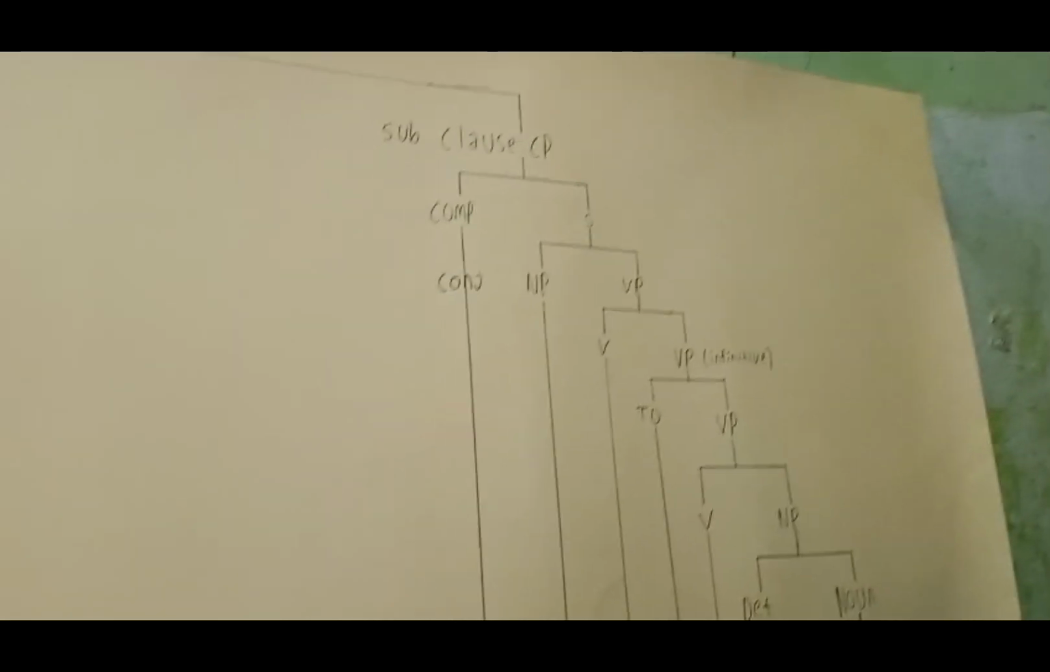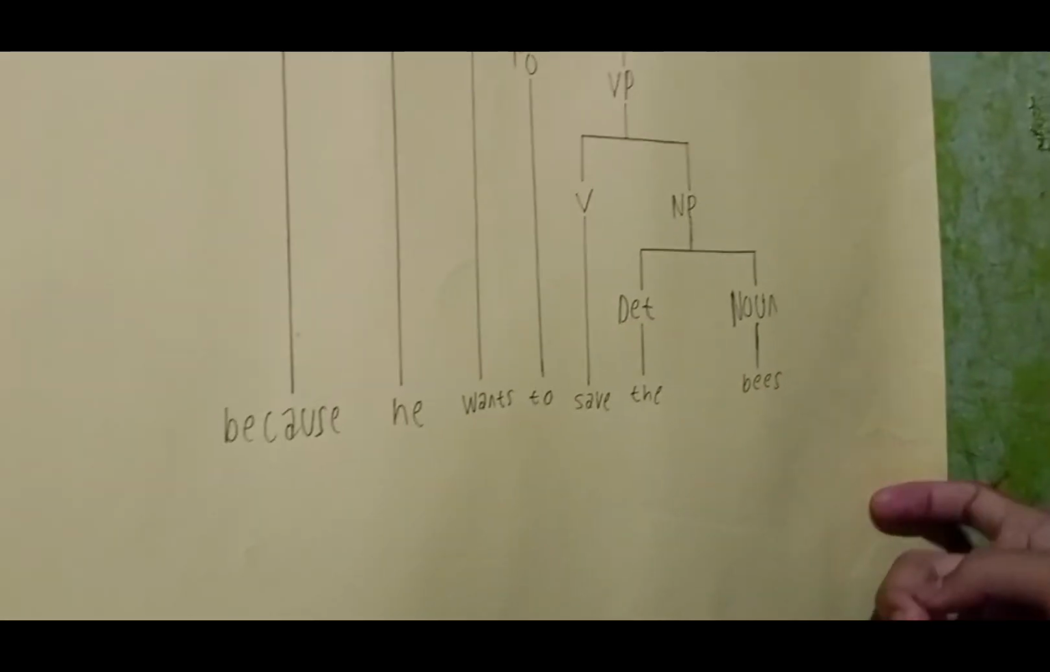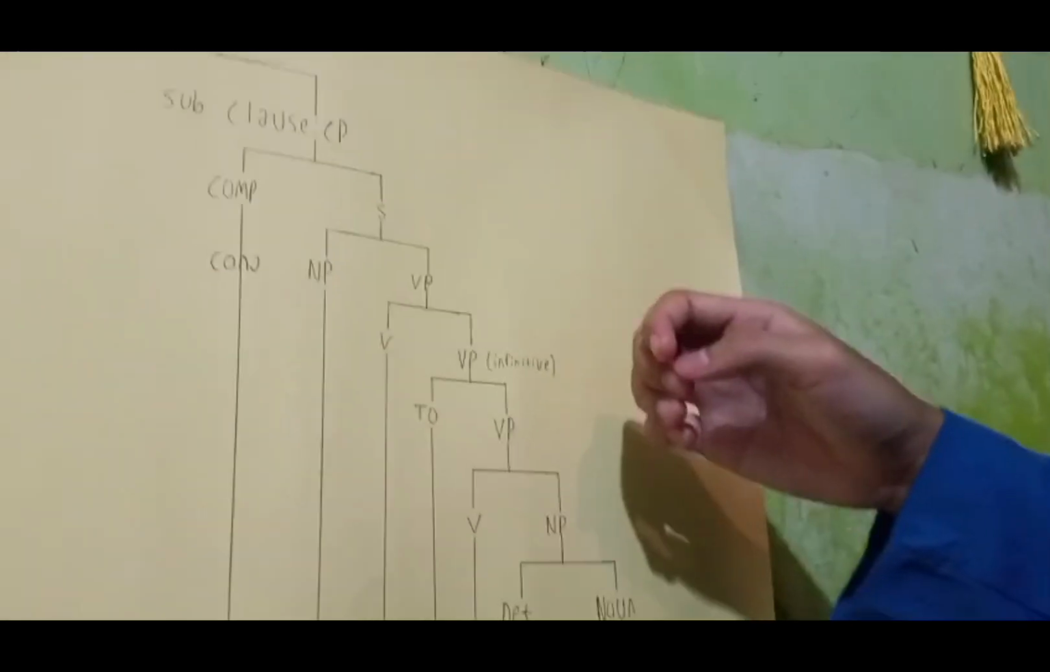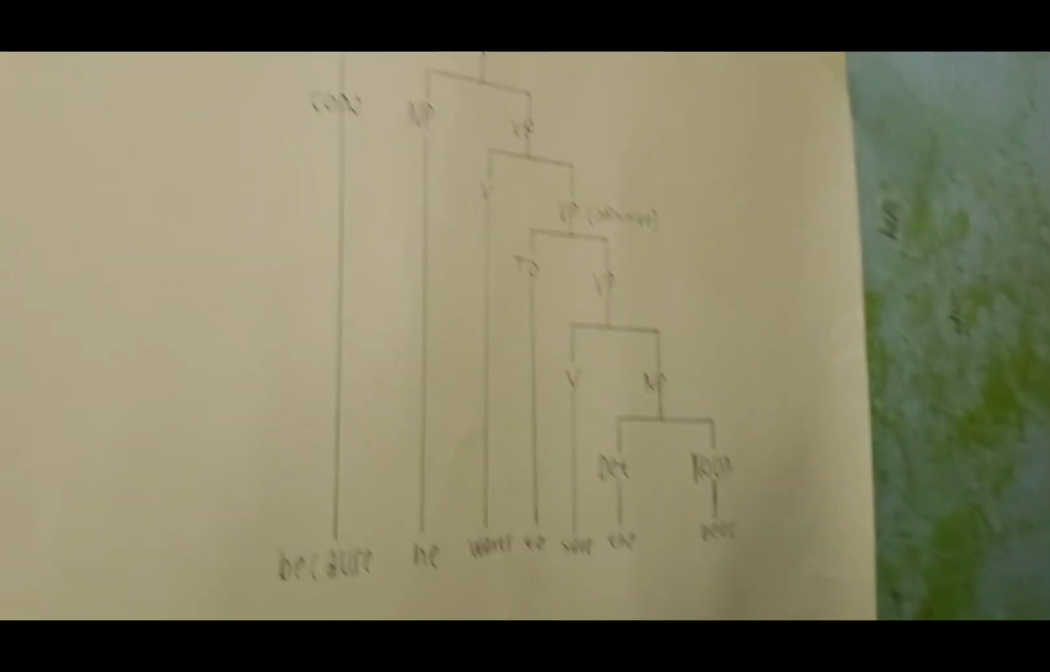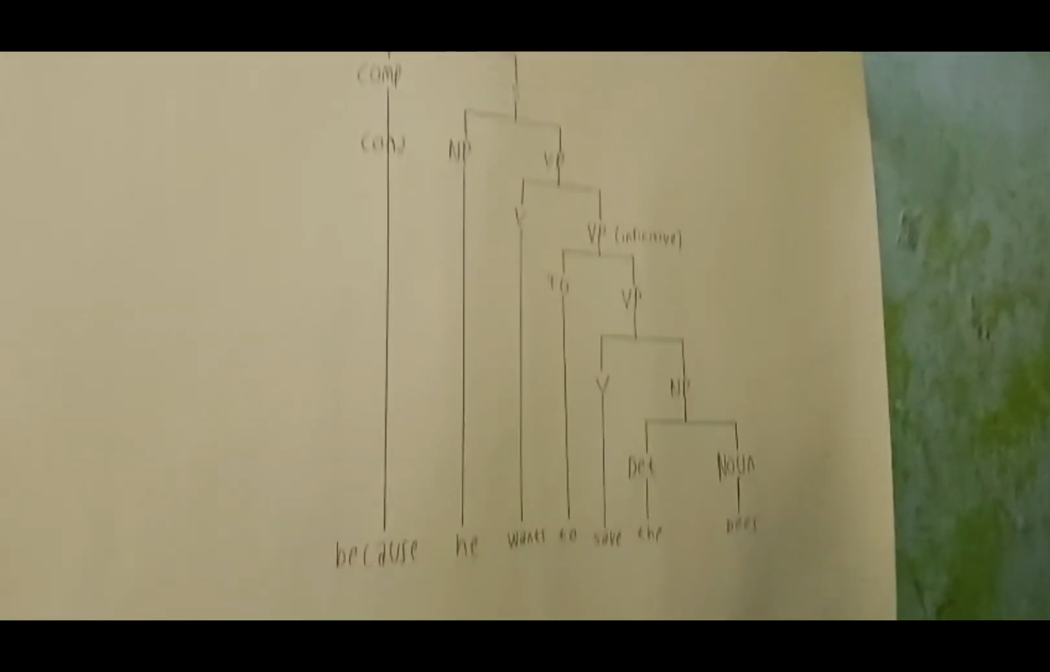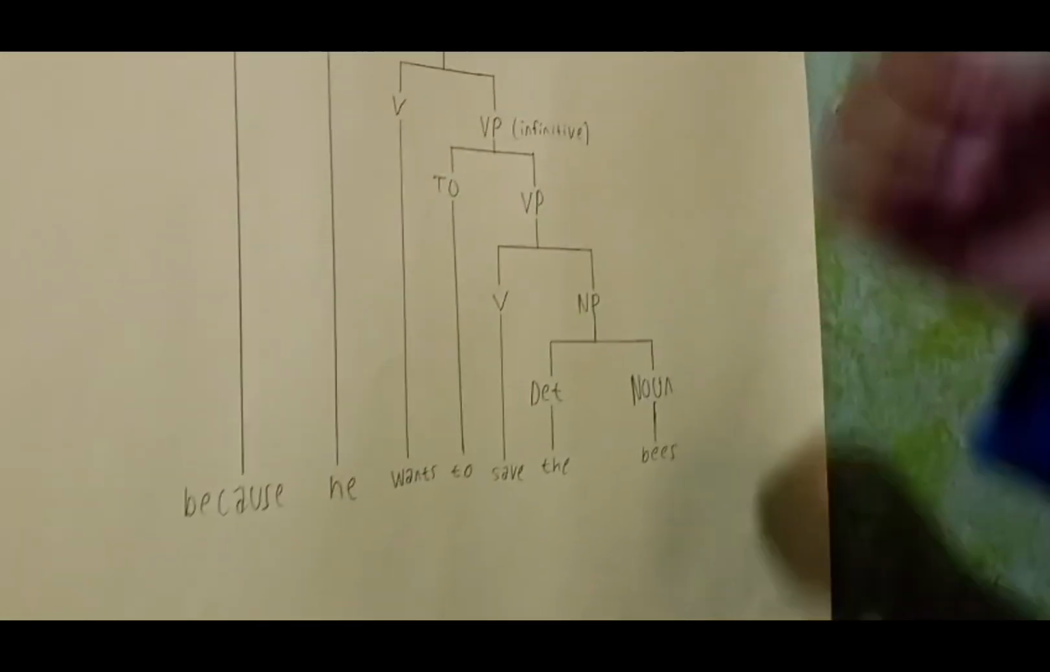Now let's zoom in on the right side of the diagram, which maps out our subordinate clause, because he wants to save the bees. This side looks a bit like a waterfall because the grammar here is nested, meaning one phrase sits inside another. Here is how it breaks down from top to bottom.